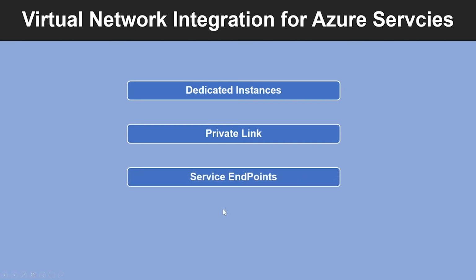And the third method is to use service endpoints. You can also access the service using public endpoints by extending a virtual network to the service through service endpoints. And these service endpoints allow service resources to be secured to the virtual network.